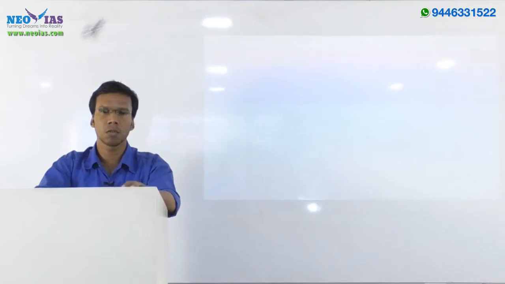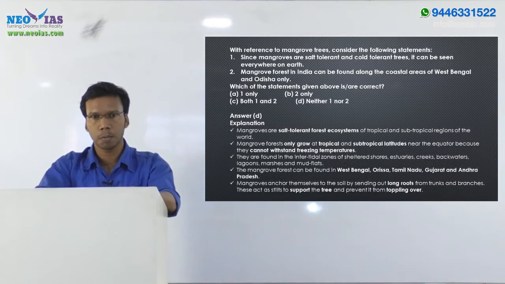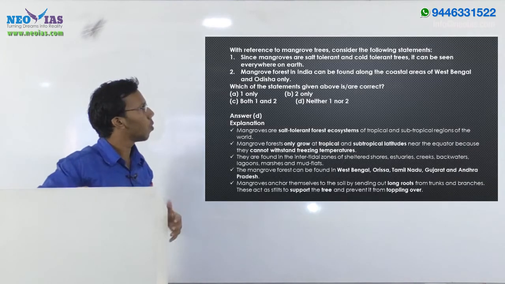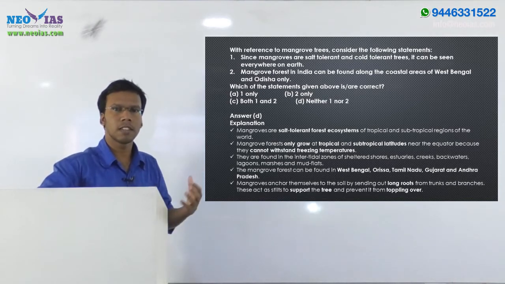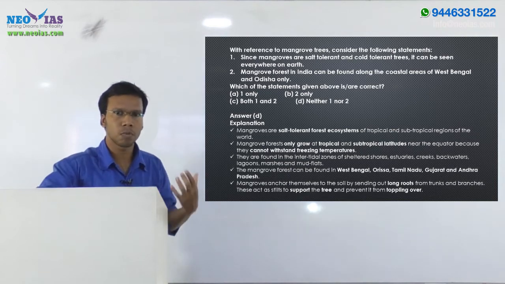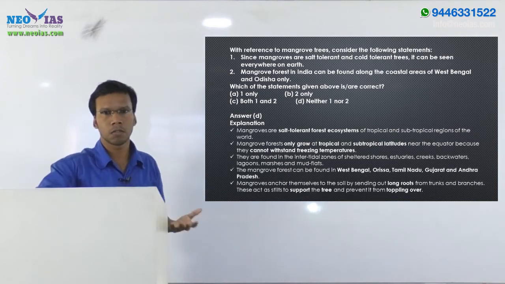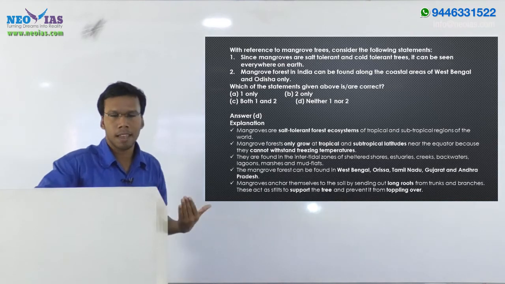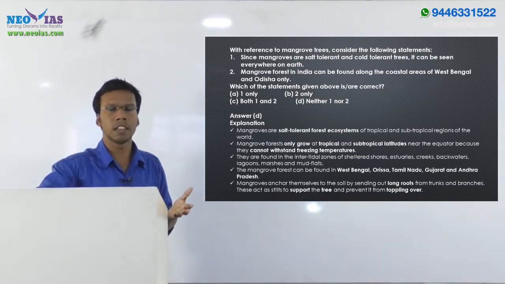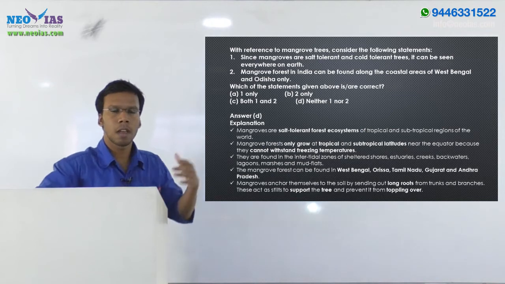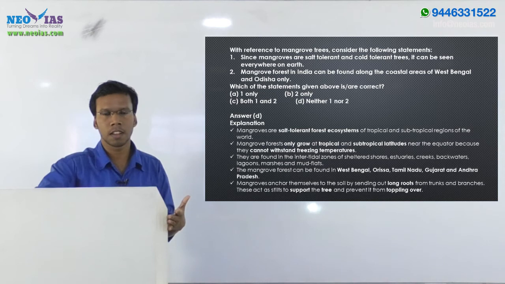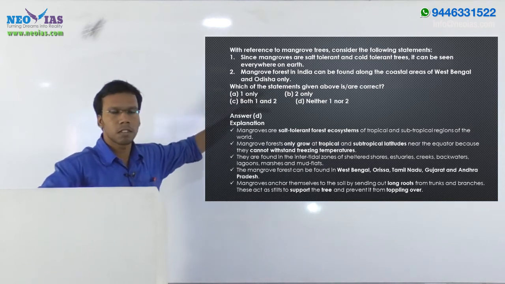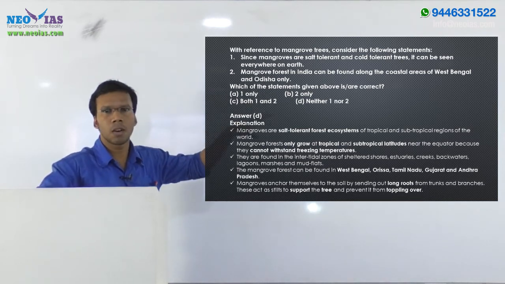So now let us discuss the environmental science questions from your open mock test 2018. The first question is about mangrove forests, or mangrove trees. Mangrove forest in India is decreasing due to human encroachment and also due to climate change. Anything that happens to mangrove trees will directly affect the ecology of that region.